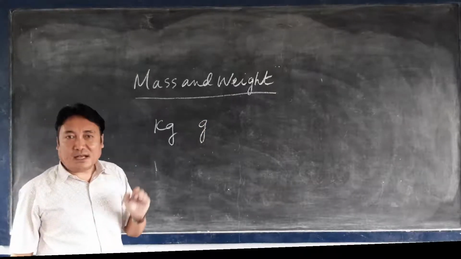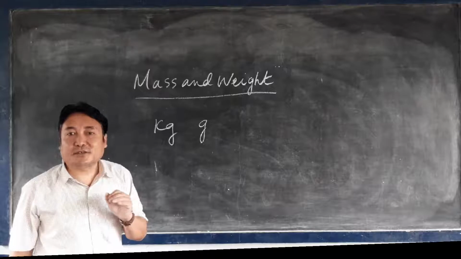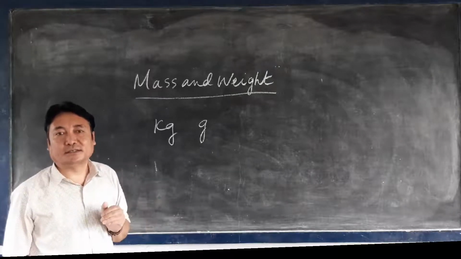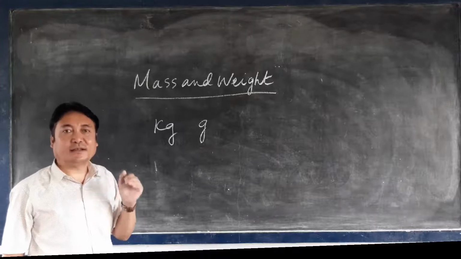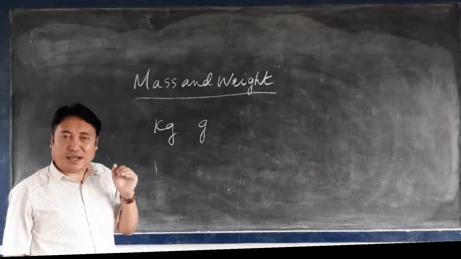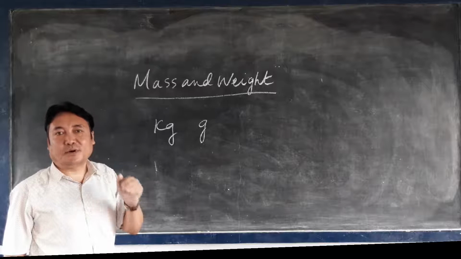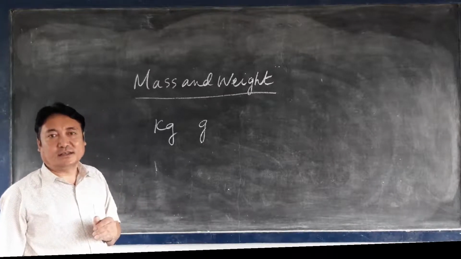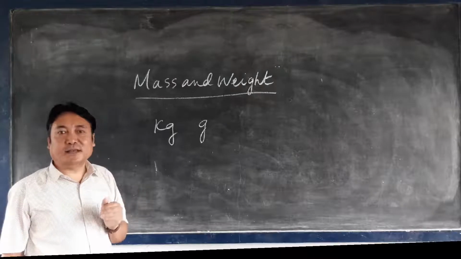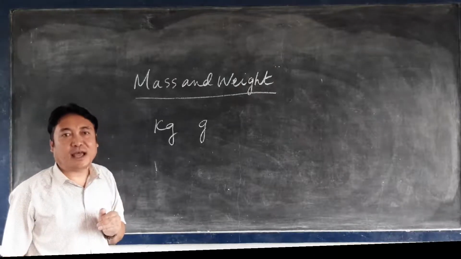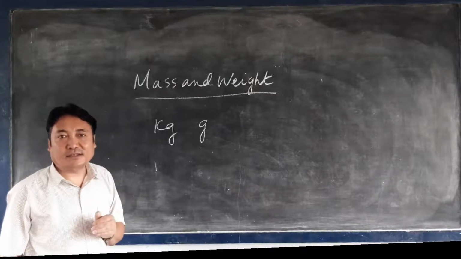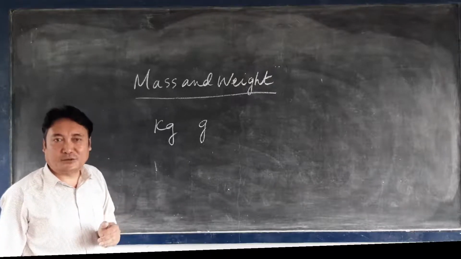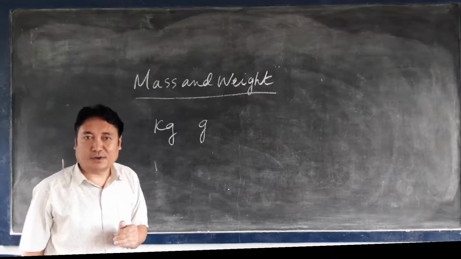The mass of a body remains constant wherever it is taken on the earth's surface. Wherever you take the body on the earth's surface, the mass of the body always remains constant. It will not change. And mass is measured by an instrument known as the physical balance or the beam balance.